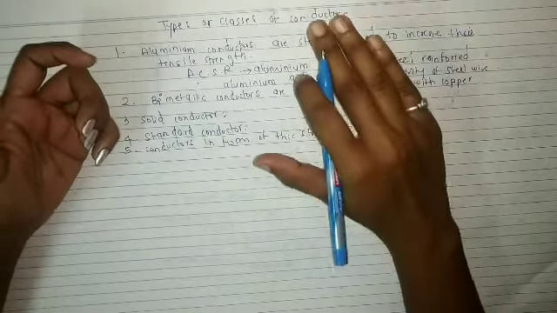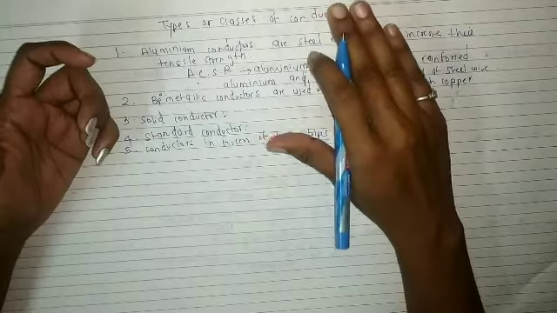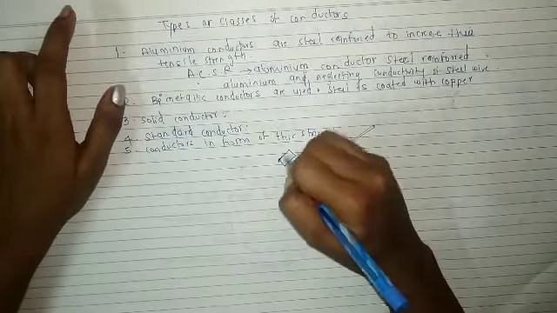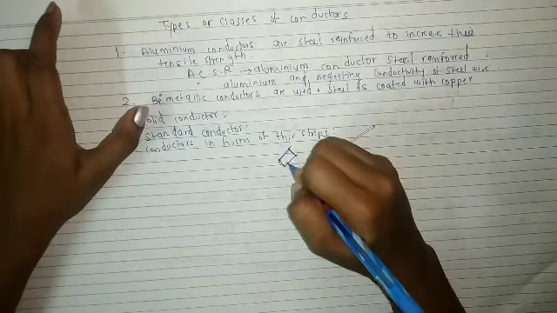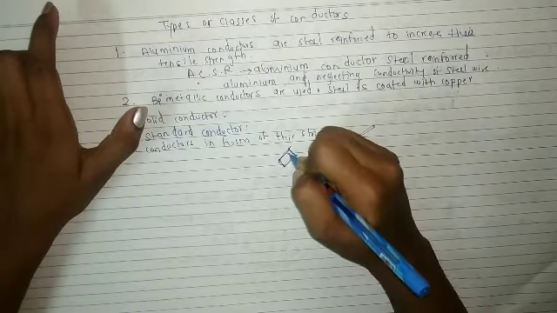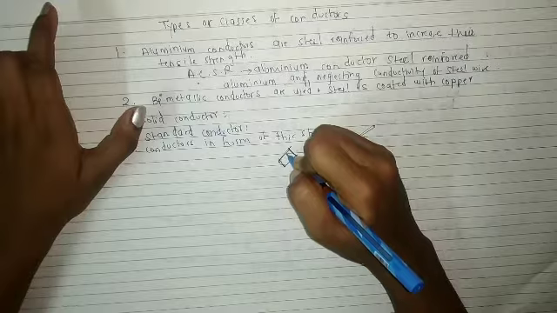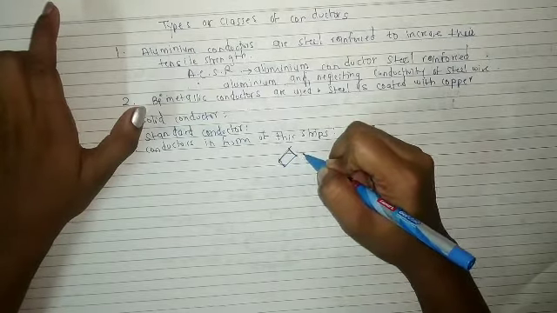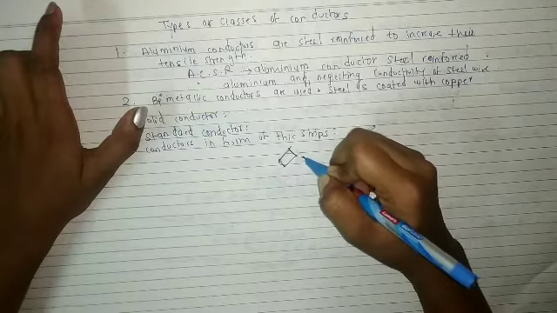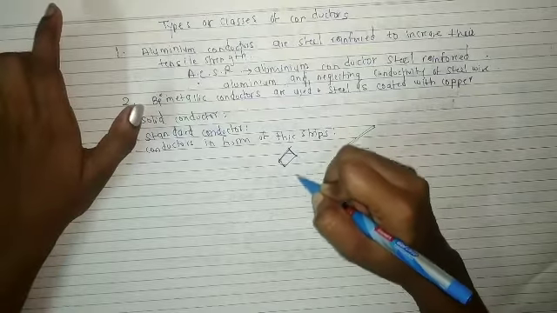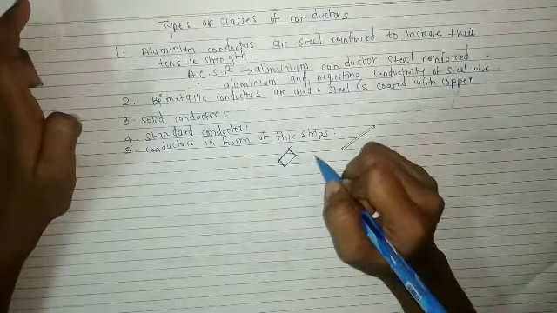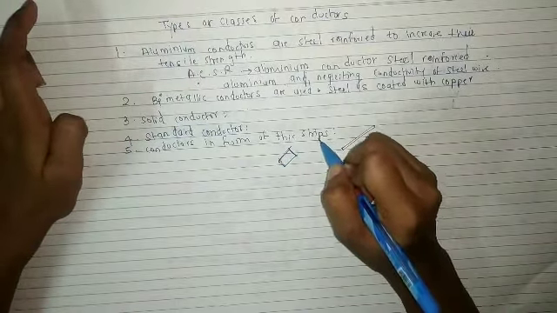But some conductors are also used in form of thick rectangular strips. Generally, such conductors are used in transformer windings.